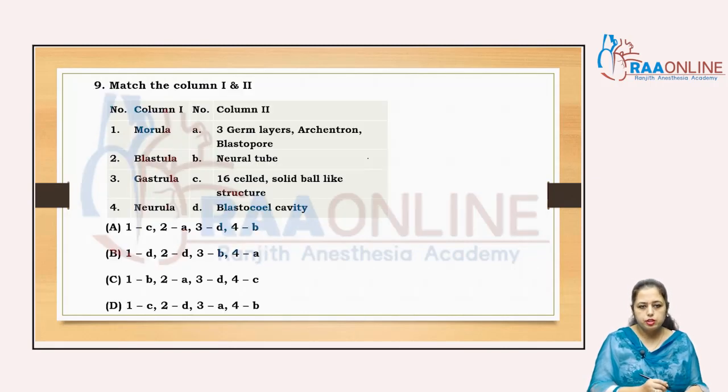Come to the next question. The next question is match the column, right? There are two columns in which these are the stages of the cleavage, that is morula, blastula, gastrula, and neurulation, that is the neurula, and the structure formed at each stage.